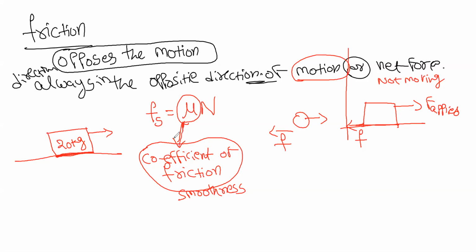Can you repeat it? It started breaking again in between. Yeah, this mu is read as mu. This is called the coefficient of friction. It tells how smooth the surface is. It is a coefficient, a factor, which always lies between 0 and 1.